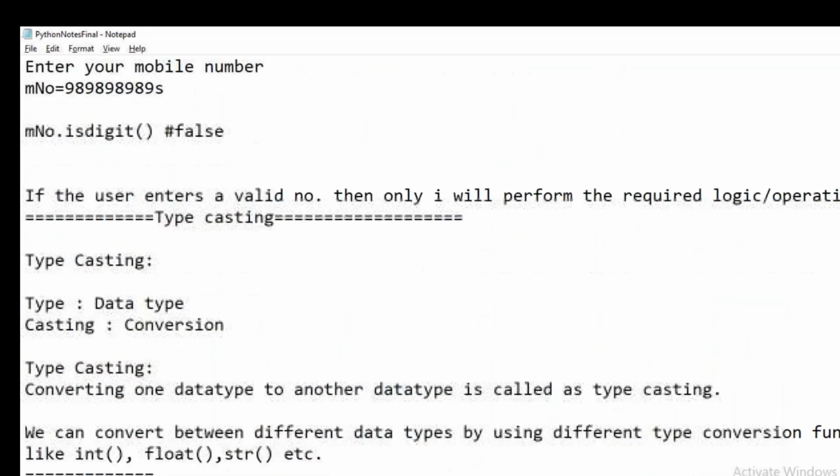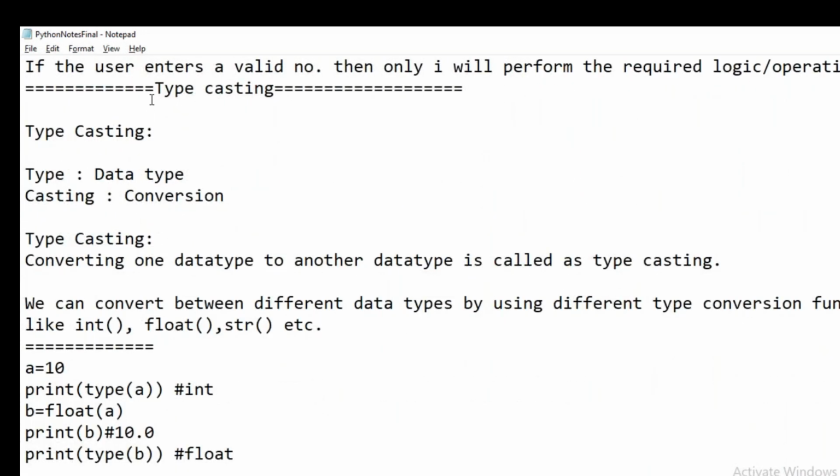And then we will be discussing now typecasting. Type means what? Data type. Casting means what? Conversion. Typecasting means what? Converting one data type into another data type. Converting one data type value into another data type value. Why do we have to perform typecasting? Why do we have to convert one data type value into another data type value? We will see now.